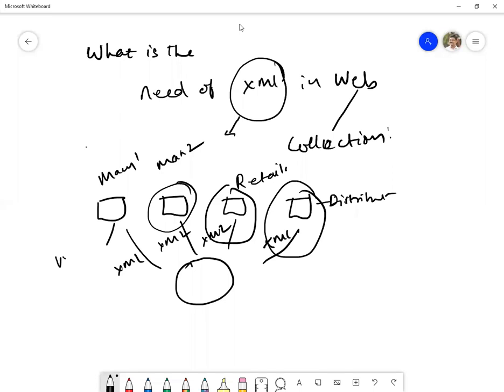Next, we have an important topic. I want to ask one question: is XML a programming language or a markup language? Anyone can answer, those who are in the class? Can you answer? XML is a markup language or a programming language? Markup language, sir. Yeah, thank you. So it is a markup language, so it does not have any kind of compiler, editor, or interpreter kind of a thing.